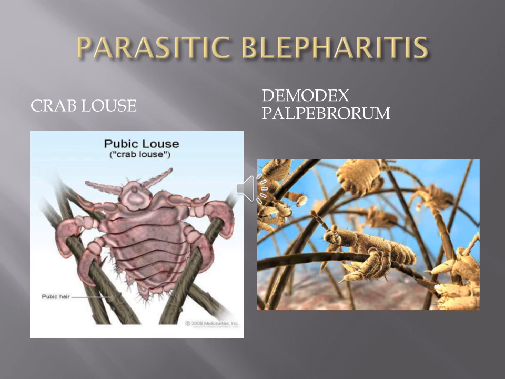When they infest the lid margin, they hug the eyelashes. This will cause clogging of the eyelashes. Some of them look like crabs, which we call crab lice, or Phthirus palpebrarum.